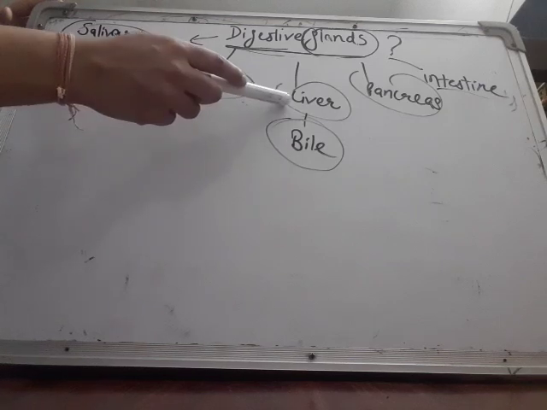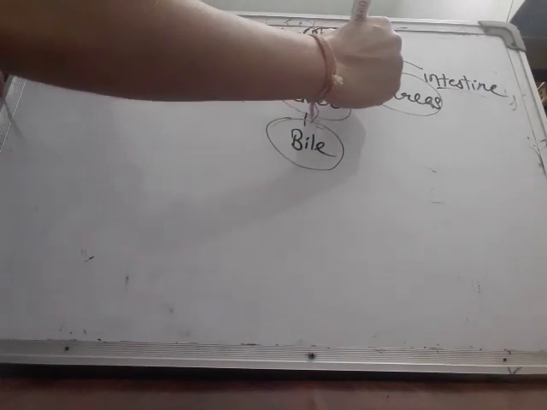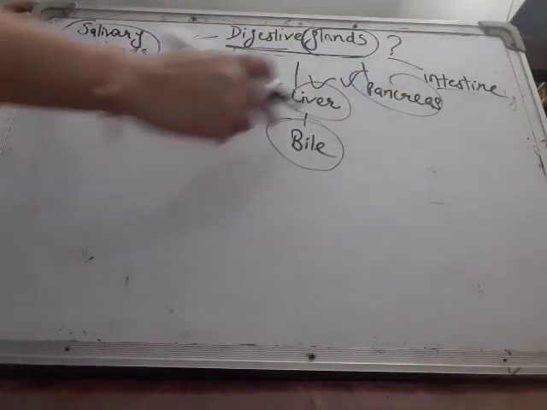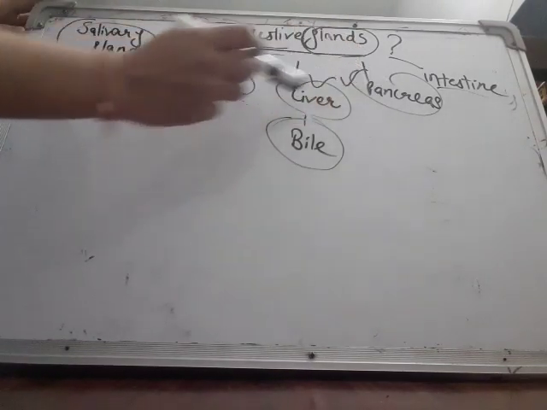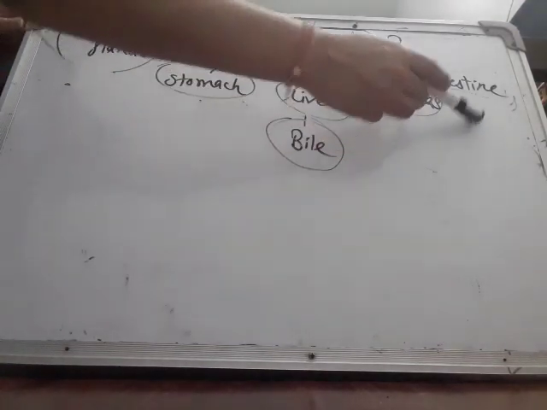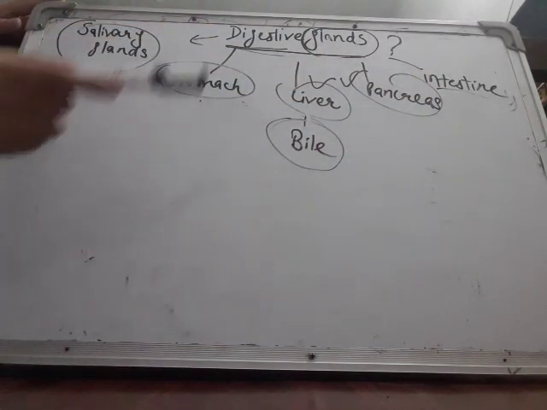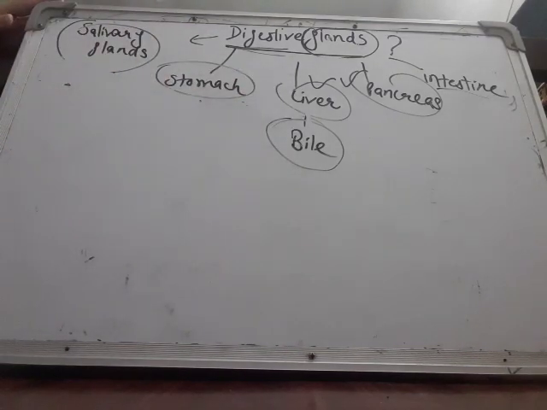And who neutralizes that acidic food? Bile salt, which is secreted by the liver. The secretions of both the liver and pancreas are released into the intestine with the help of a duct. That is the reason the liver and pancreas are known as exocrine glands, because they release their secretion to the target. What is the target? The intestine, with the help of a duct. So the function of the liver is to secrete bile salt.